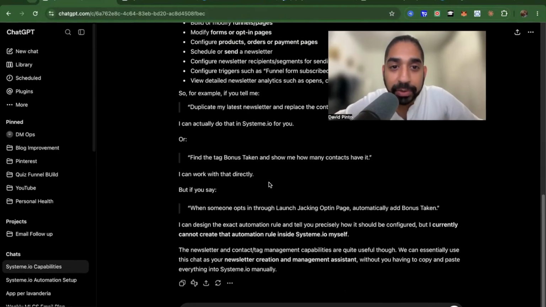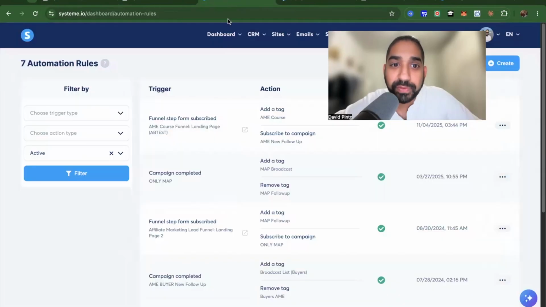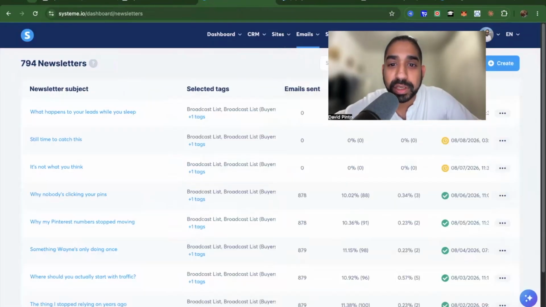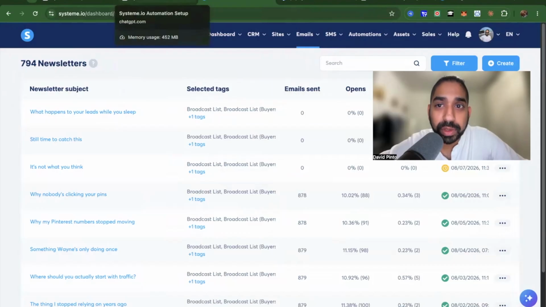Okay, now what we want to do, as it's already connected to my account, right? So what we want to do, as I said before, is basically create a new newsletter. So you can see right here, I have some newsletters scheduled, and they're going to go out to my list and so on and so forth, right? So what we're going to do is take a product. I'm going to show you guys which product and which video.